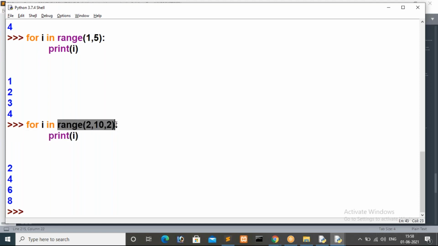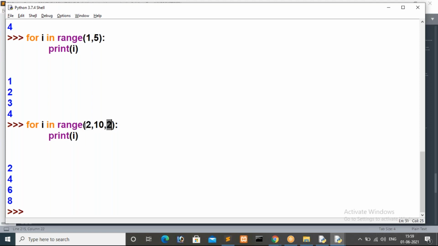Now here I am giving range with three parameters. In this case, Python's range will consider 2 as the beginning value, that means the loop iteration value. 10 is the ending value, that means it will consider up to 10 minus 1. Then here I specified 2. In the previous example, the third parameter is 1 by default. When we get to functions, I will explain this default parameters concept, guys. Right now we just assume range will take a minimum of 1 parameter and a maximum of 3 parameters. So here I'm giving 2, so that this is the incremented value.